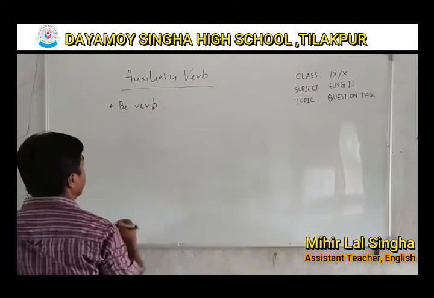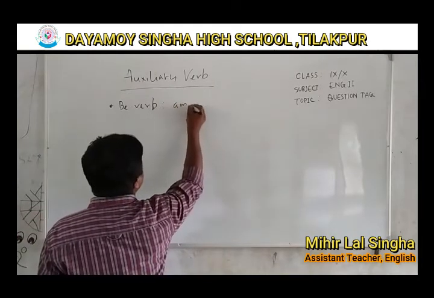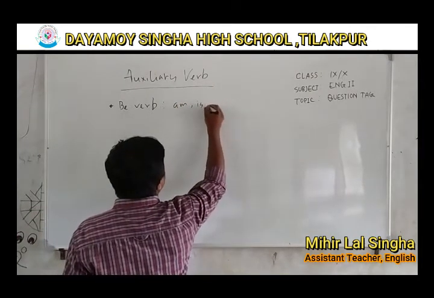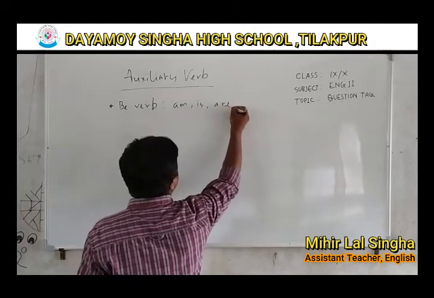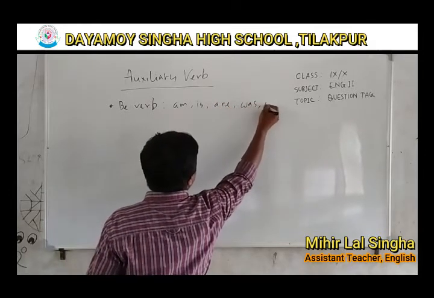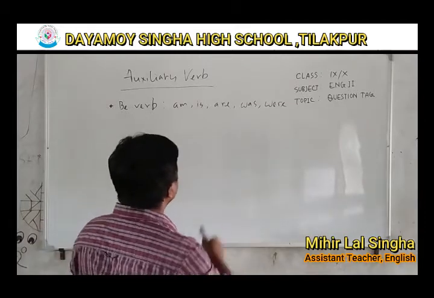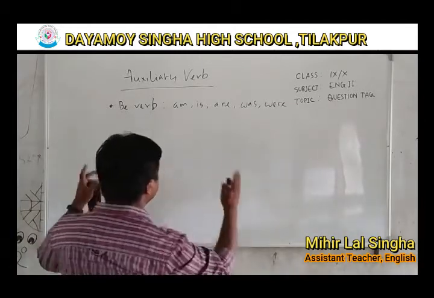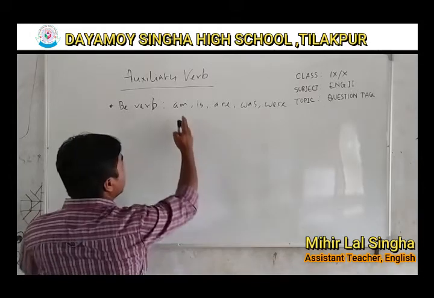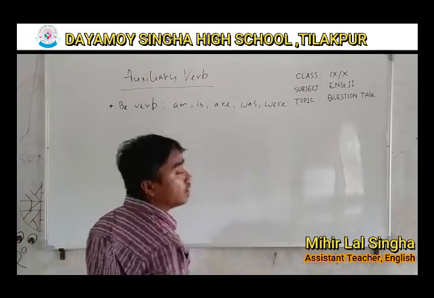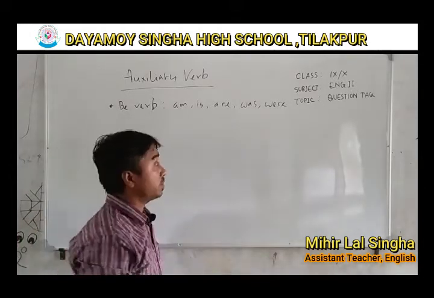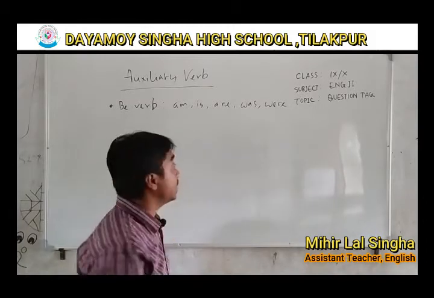The be verb, who are they? Am, is, are, was, were. If they are in a sentence, then their negative form will be used if the statement is affirmative.